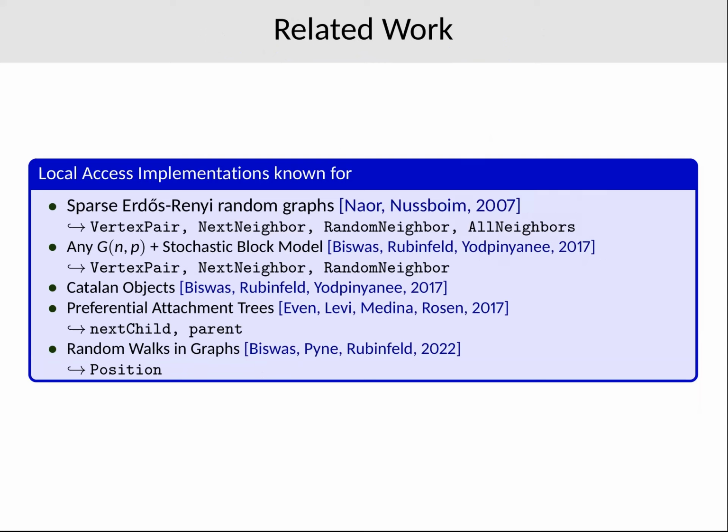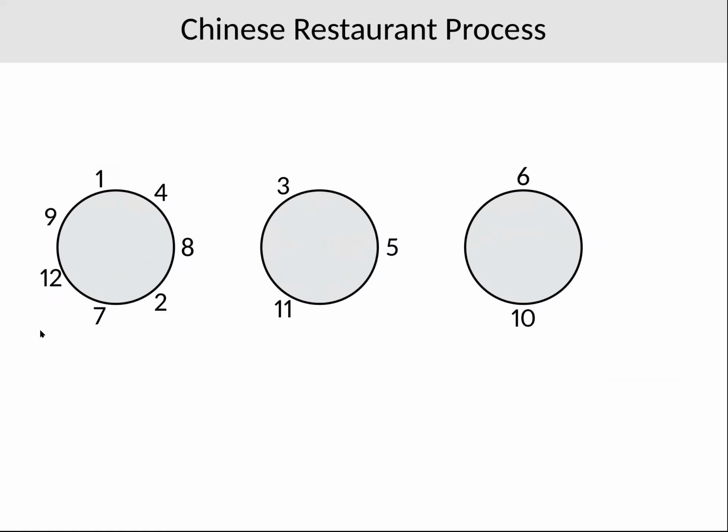Local access implementations in this sense have been achieved by various authors in the past. So for example, for Erdős–Rényi random graphs as suggested, even for dense ones, and the stochastic block model, but then without an all neighbors query. For Catalan objects, for preferential attachment trees, and for random walks. And in this talk, we'll make a new addition to that list, namely the Chinese restaurant process.